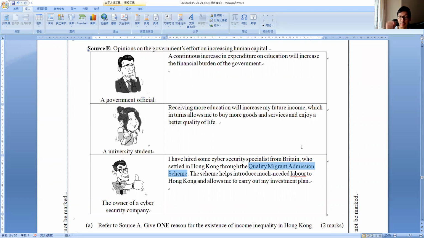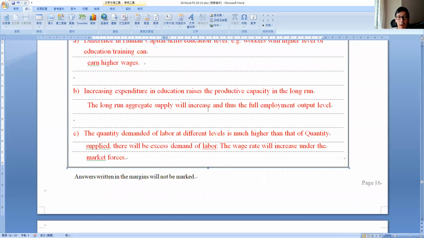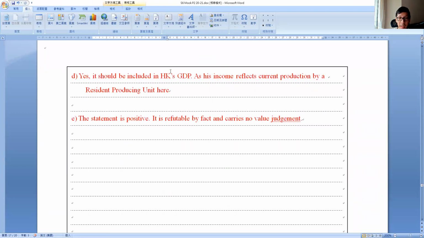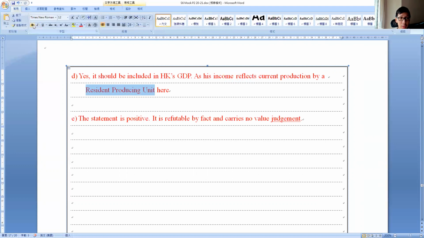Those examples from the quality migrant admission. Since they settle in Hong Kong, they would automatically be counted in our RPU, okay? As the income reflects current production by RPU, this is important, you have to write that they belong to RPU. Through this scheme, they would all become RPU of Hong Kong. Therefore, their production is counted.